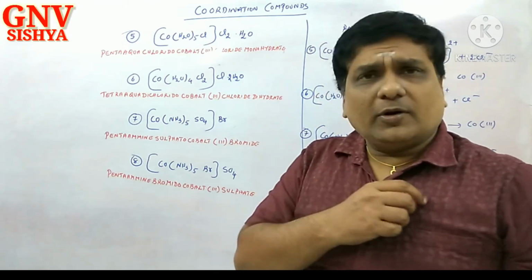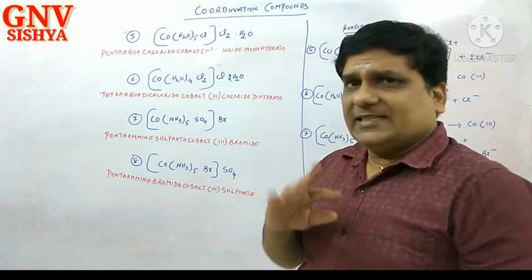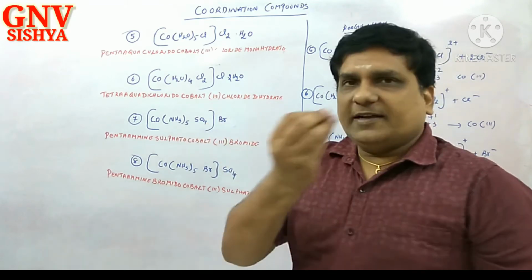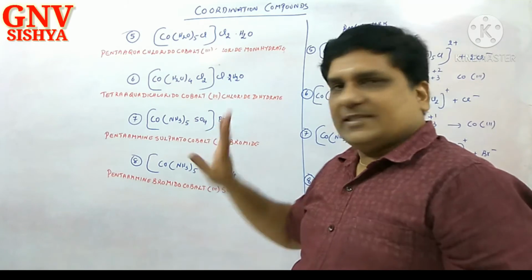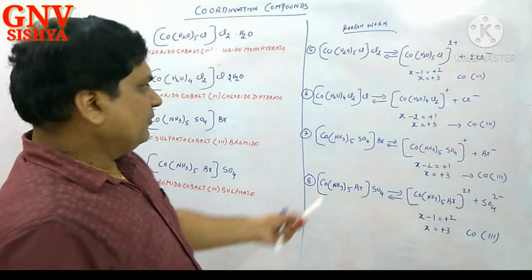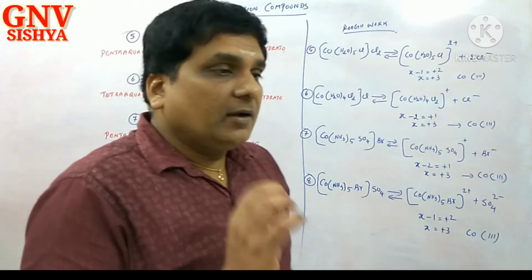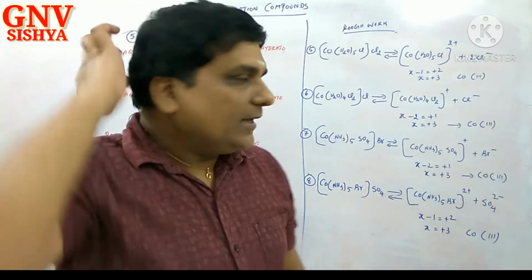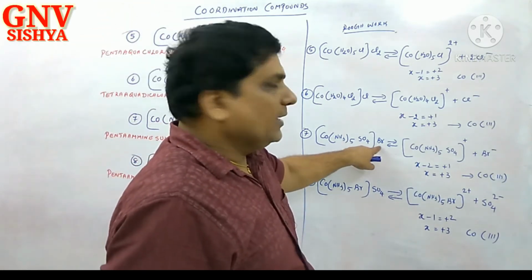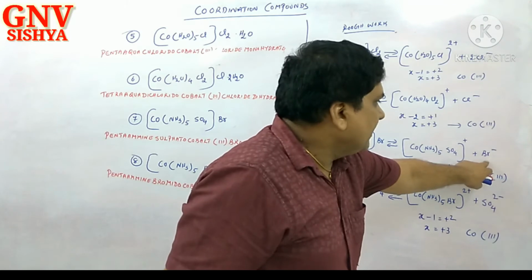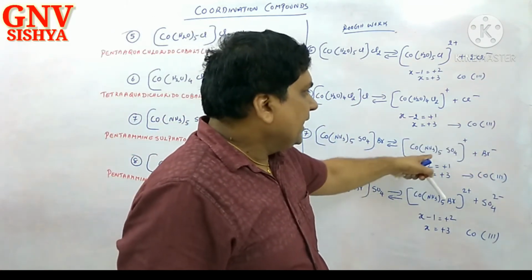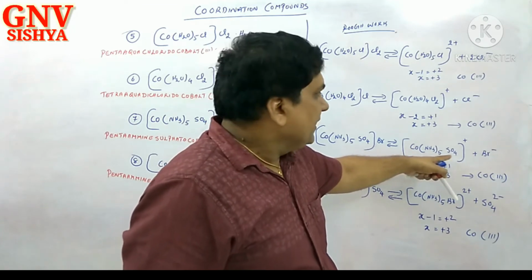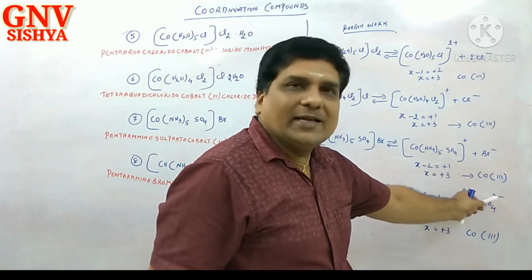Then check the coordination number of cobalt. It is 6. 5 plus 1. This is a monodentate ligand, so 5 plus 1, 6. Right. Now come to the rough work. 7th. What did I say? Always find out the charge of the central metal ion. [Co(NH3)5SO4]Br. Br is Br minus, so automatically the complex will be plus. x, the NH3 will not contribute to any charge. SO4 is known to you as minus 2.